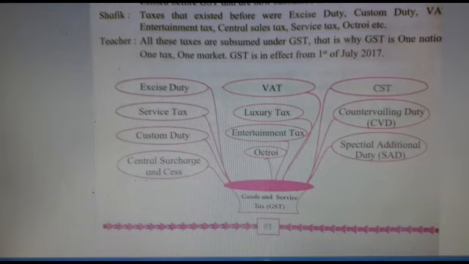Students, the tax system which is now in practice in our country today is GST. GST stands for Goods and Service Tax. Before GST, there were many types of taxes in our country. This is the picture showing the names of the taxes before GST. We are learning about them in brief.